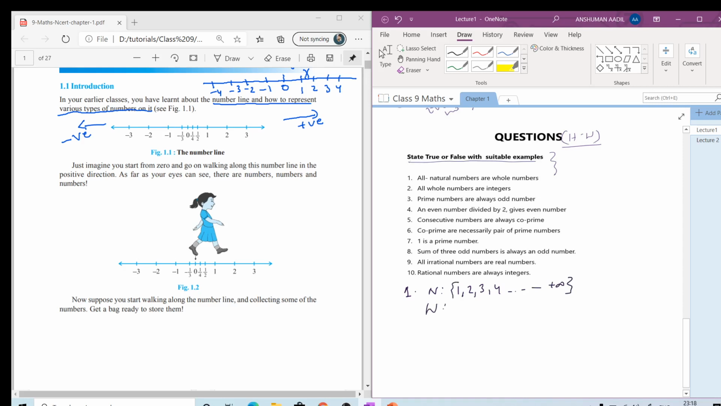And what are whole numbers? Whole numbers include 0 also: 0, 1, 2, 3, 4, up to plus infinity. So here you can see that all natural numbers exist in the whole number set. So this statement is true. This first statement is true. Now moving forward.